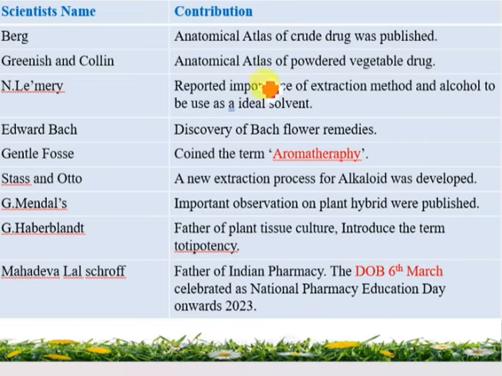And some scientists: Berg, the Anatomical Atlas of Crude Drugs was published by Berg. And Greenish and Collin, Anatomical Atlas of Powdered Vegetable Drugs. Just remember, here powdered, here crude drug. Crude drug means Berg. Greenish and Collin means powdered vegetable drug.